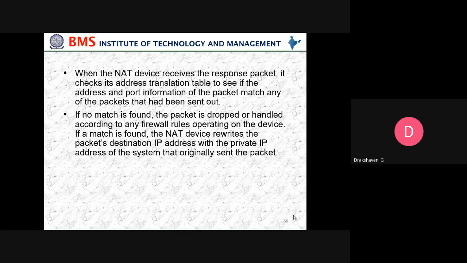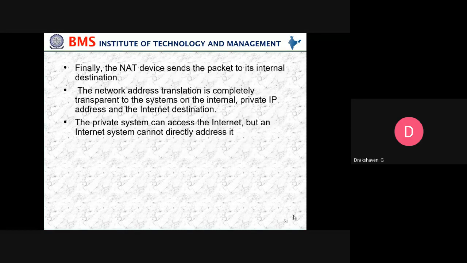If a match is found, the NAT device rewrites the packet's destination IP address with the private IP address of the system that originally sent the packets. Finally, the NAT device sends the packet to its internal destination. The network address translation is completely transparent to the system on the internal private IP address and the internet destination. The private system can access the internet, but an internet system cannot directly address it.